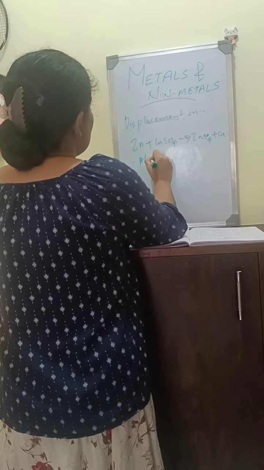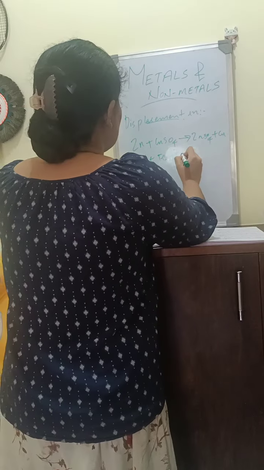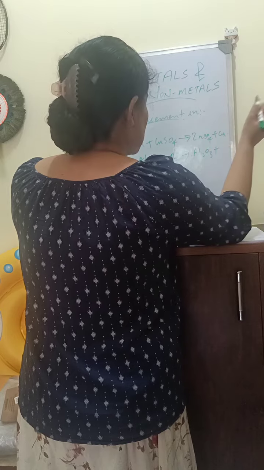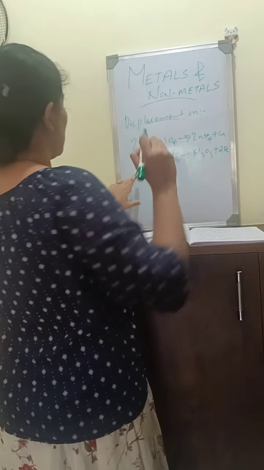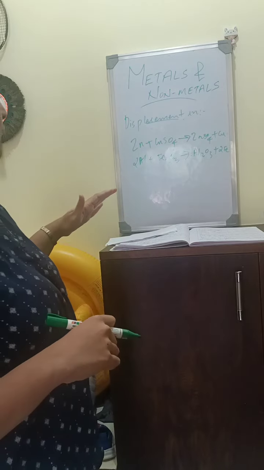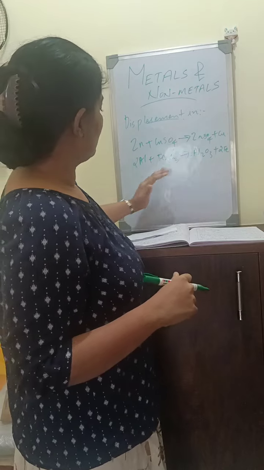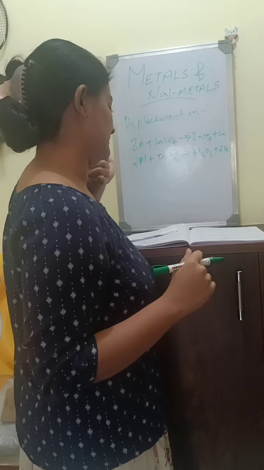Next, aluminium plus Fe2O3 gives Al2O3 plus iron. To balance, we need 2 iron. Aluminium plus Fe2O3 reacts to give Al2O3 plus 2Fe.